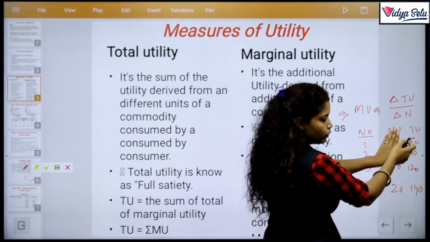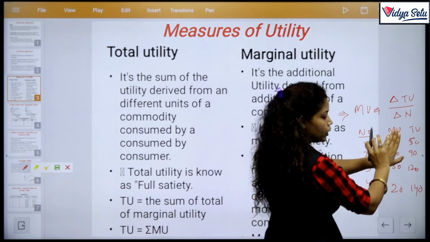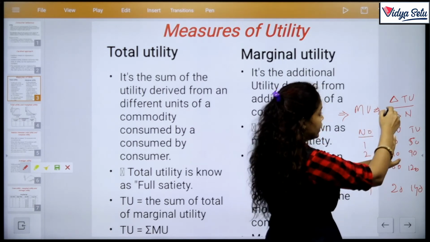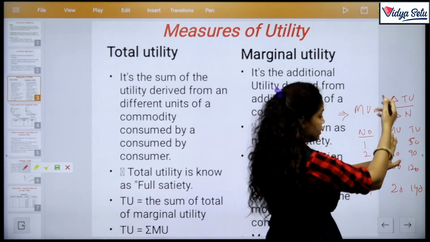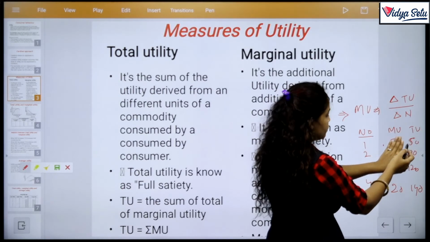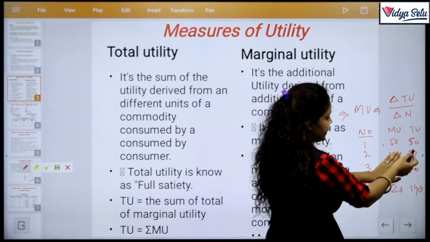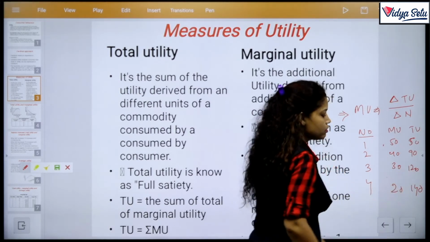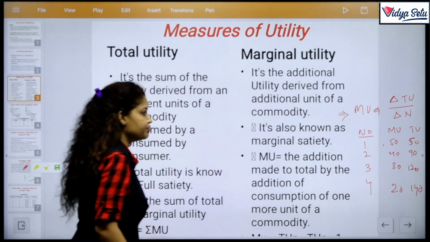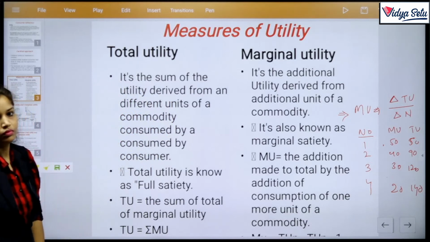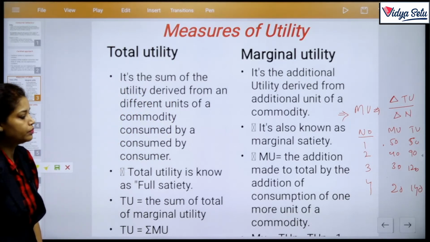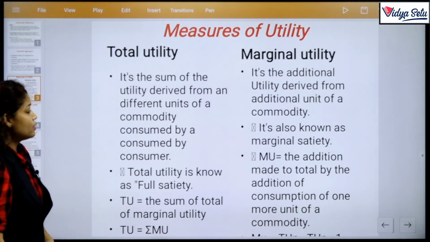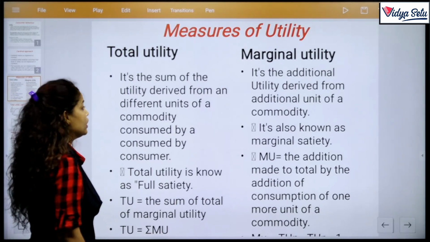We can use change in TU only because change in N is 1 and 1 divided by 1 is the same amount. So 90 minus 50 is 40, 120 minus 90 is 30, 140 minus 120 is 20. Clear? So this is the total utility and marginal utility.